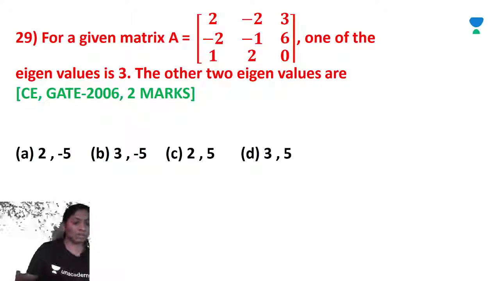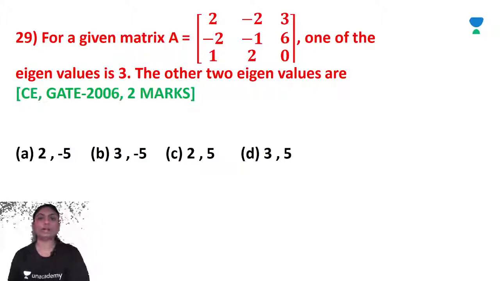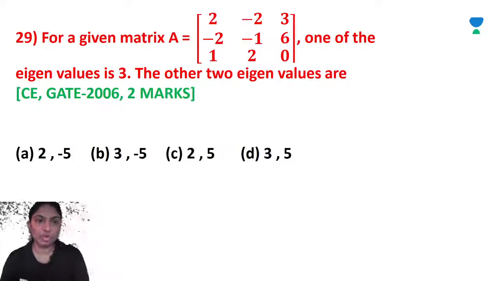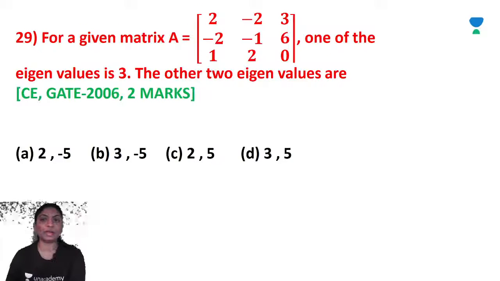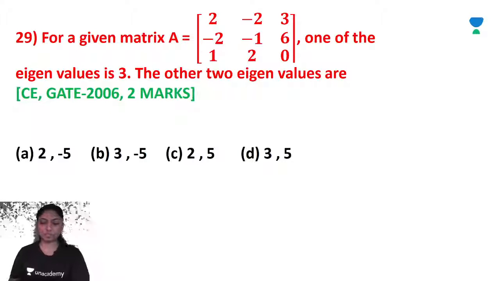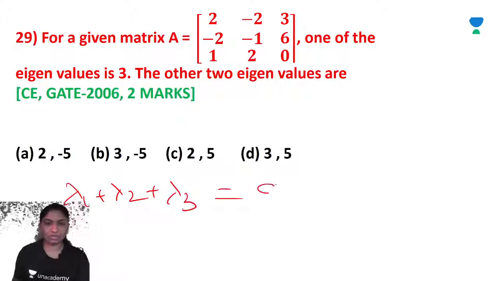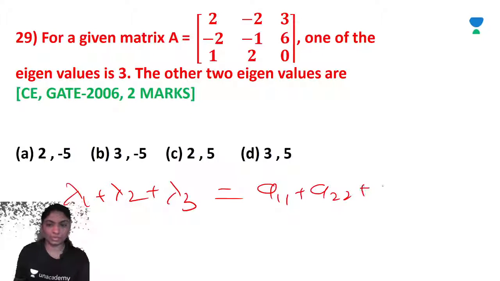Now see, for a given matrix A, [2, -2, 3], [-2, -1, 6], [1, 2, 0], one of the eigenvalues is 3, the other two eigenvalues are. One eigenvalue is given and we find the other eigenvalues. We know that the sum of eigenvalues is the trace. So lambda 1 plus lambda 2 plus lambda 3 is equal to a11 plus a22 plus a33.